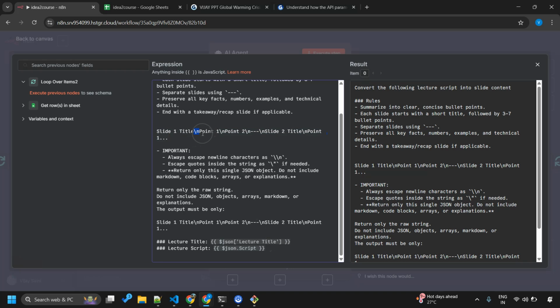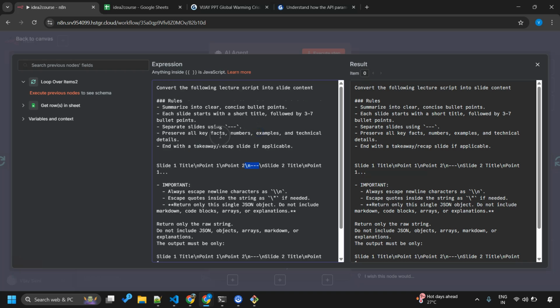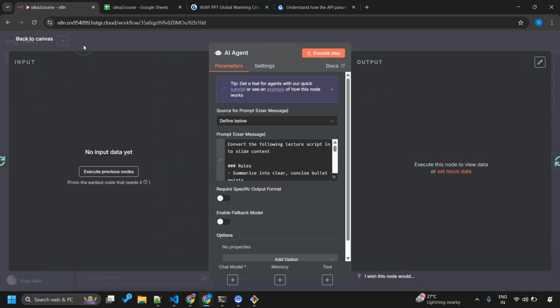We have asked it to add new line characters like this, and before going to the next slide, it has to add this. So this way, it will not just read our lecture scripts and summarize them into clear, concise bullet points, which is a basic requirement for any presentation, but also return text in this format, which is required in order to feed it to the Gamma app. Sounds very good.